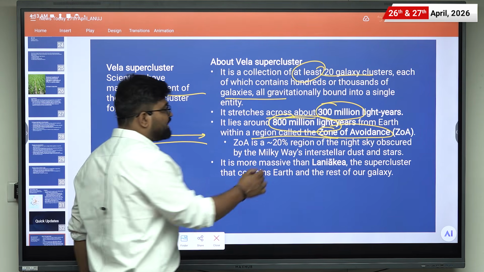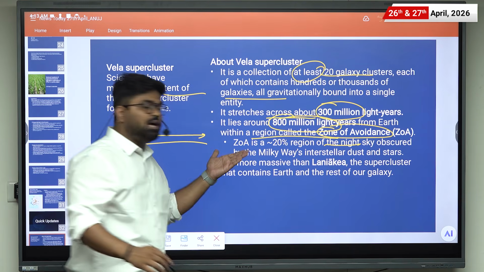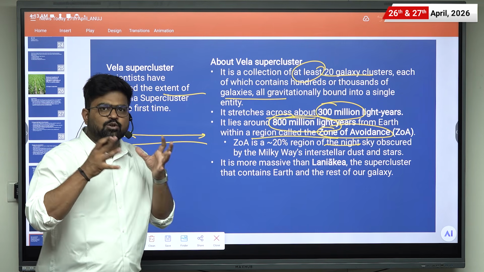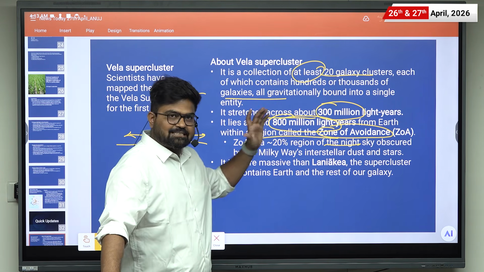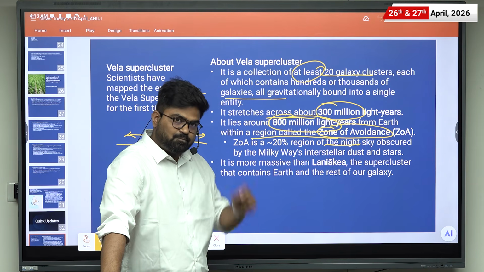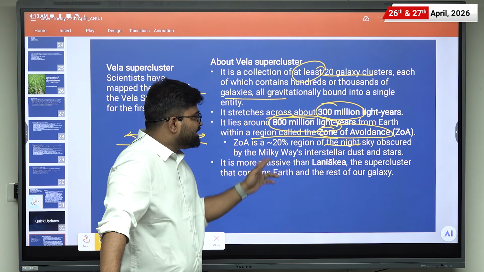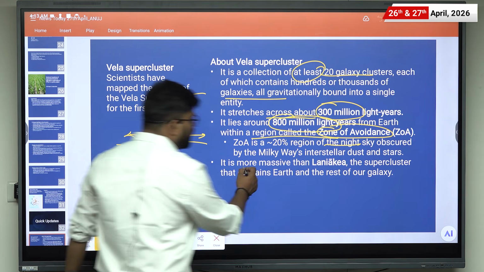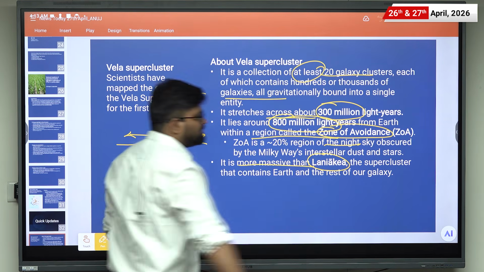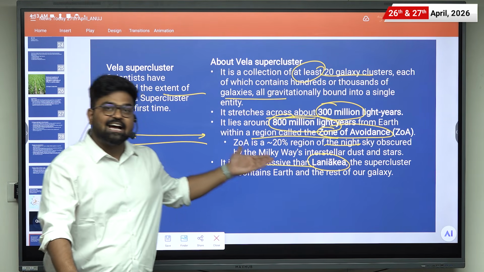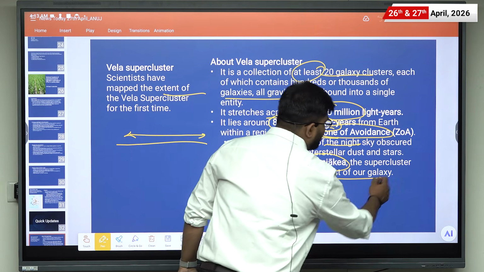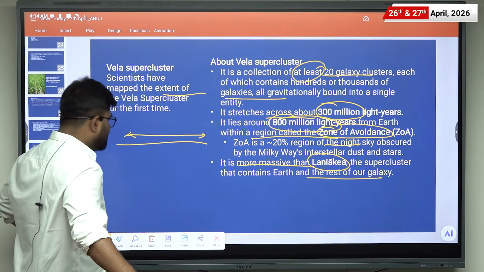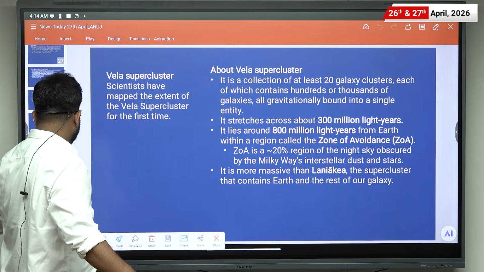It is a 20% region of the night sky obscured by the Milky Way's interstellar dust and stars. So there is a lot of dust and stars in the sky that we see at night, and that results in the zone of avoidance. Then it is more massive than the Laniakea, the supercluster that contains Earth and the rest of our galaxy. So this is about the Vela supercluster. Let us move to the next news.